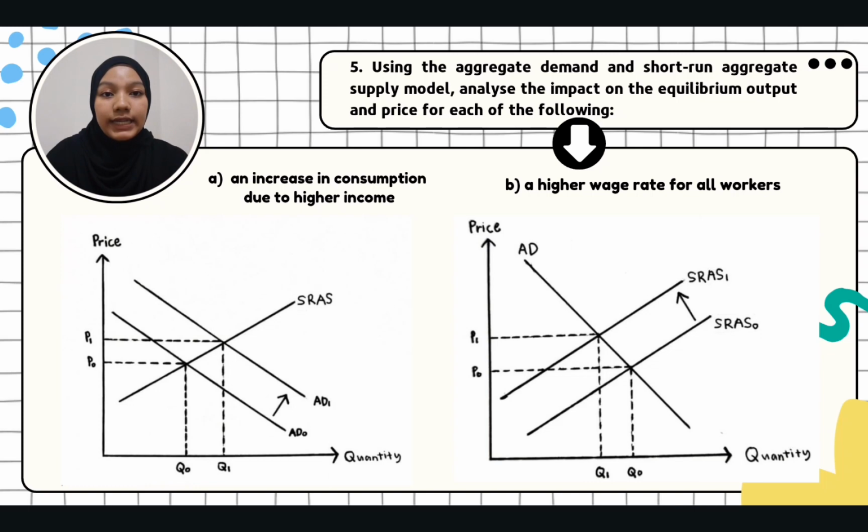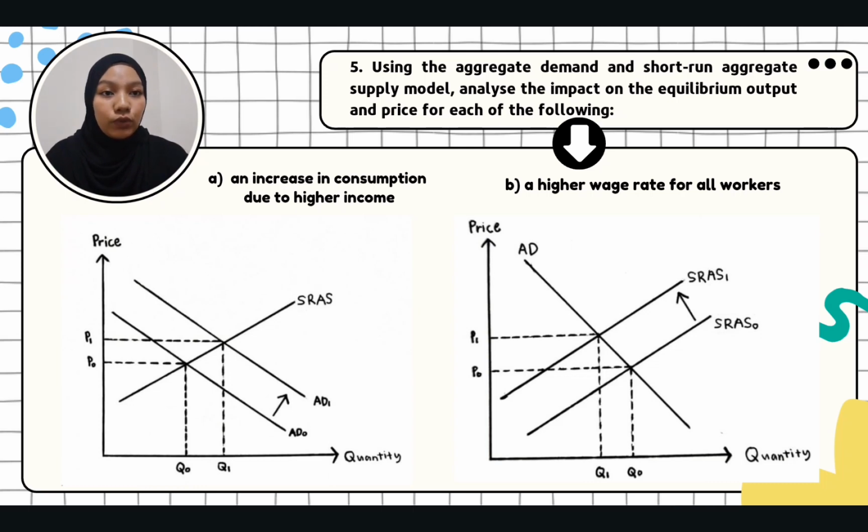Short-run aggregate supply intersects with AD1, leading to an increase in both equilibrium output and the price level. The increase in consumption stimulated demand for goods and services. Output increased, leading to an economic expansion. The price level also rises due to increased demand. B. A higher wage rate for all workers.